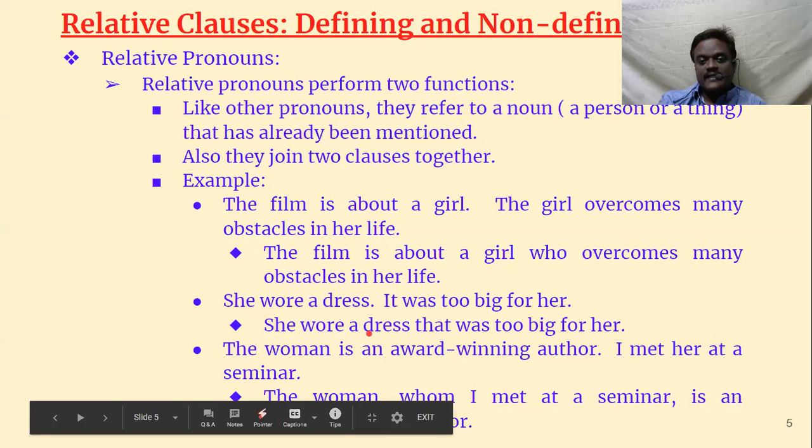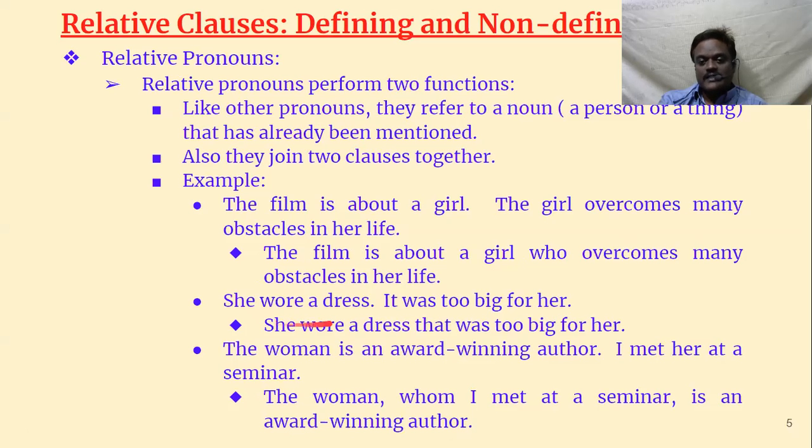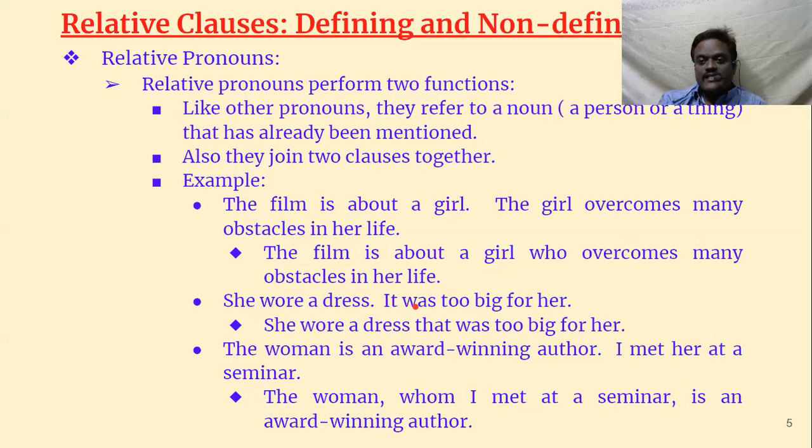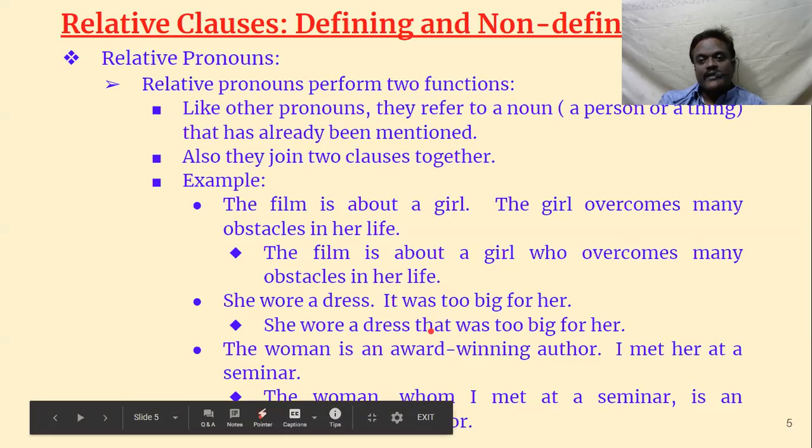So dress is a thing. So we can use which or that, not who. Who always refers to persons. Who or whom always refers to persons. Whereas as far as things are concerned, we can use which, or sometimes we can use even that, and that can also be used for persons as well. Okay, and we will discuss all these things in the next slides.